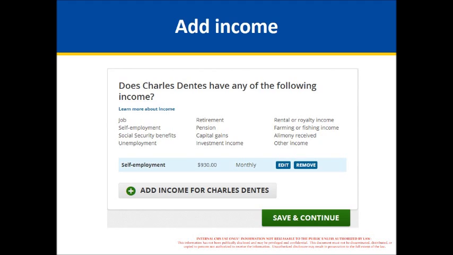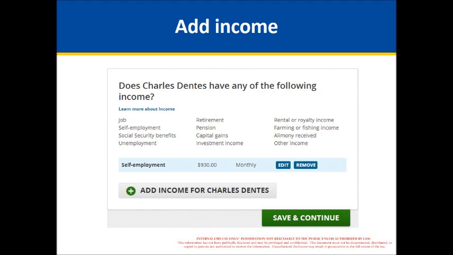And the system does the math to figure it out. I'll tell you just for your information, it's not something someone needs to know in order to get through the process, but the system is basically looking at two things. It's looking at someone's current monthly income for the purposes of Medicaid and CHIP. So it looks at what they make this month. And then it also is looking at their yearly income to figure out what they might be eligible for in terms of tax credits and cost sharing reductions.